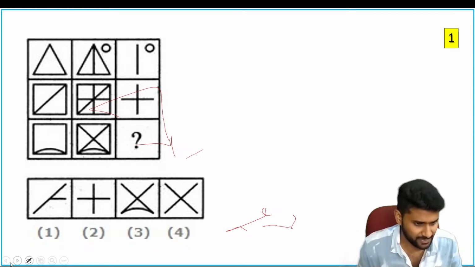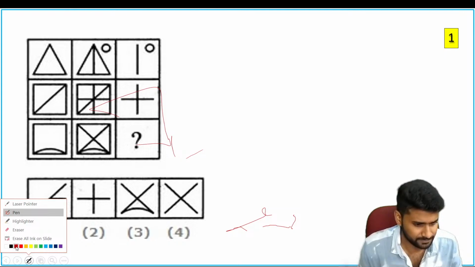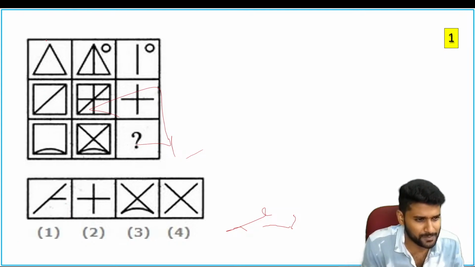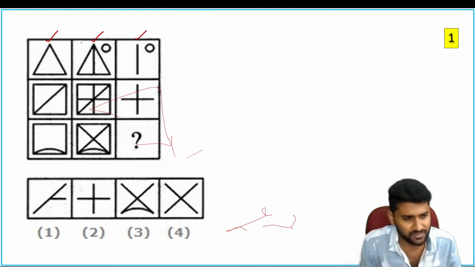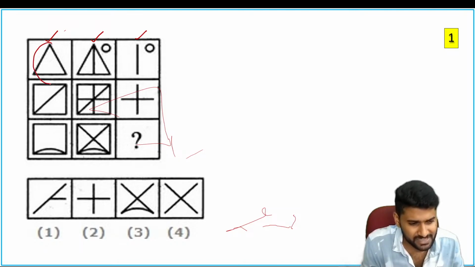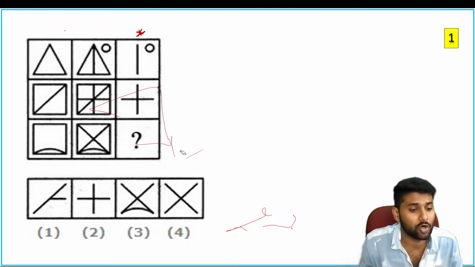So if you observe the 9 by 9 grid here, observe the rows and columns. Row number 1, row number 2 and row number 3. So what is the common observation? There is a diagram, and one of the diagrams is common here. Here triangle is common. Here triangle is common. But in row 3, what I observe is they consider not a common information.